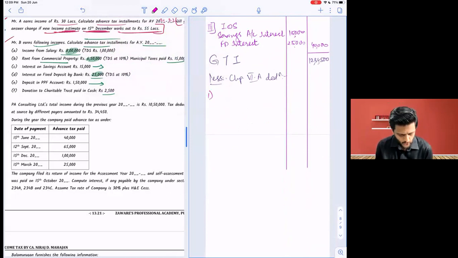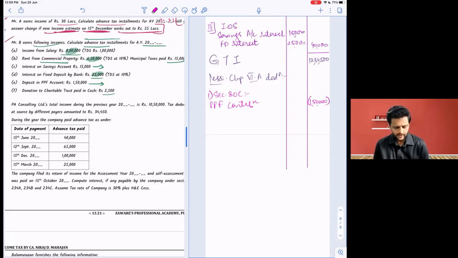Do you have section 80C? Yes. PPF contribution, 1,50,000. Is anything else falling in 80C? No. So I'll directly take this in the outer column.